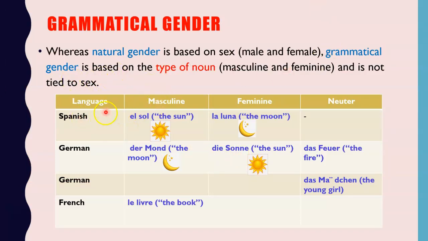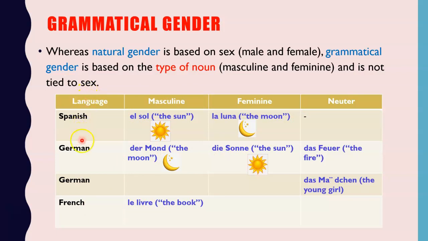So Spanish considers el sol, the sun, as masculine, but la luna, the moon, as feminine. The opposite of German: der Mond, the moon, is considered masculine. Die Sonne, the sun, is considered feminine, and the fire, das Feuer, is considered neuter. In German, in fact, das Mädchen, the young girl, is considered neuter, not feminine. Yeah, le livre in French is considered masculine.